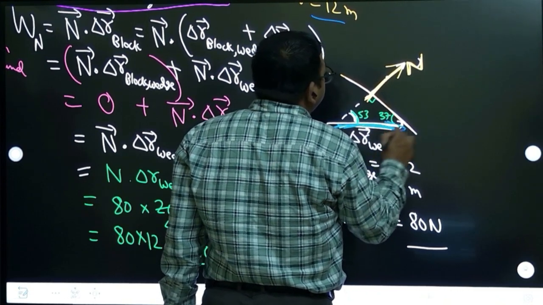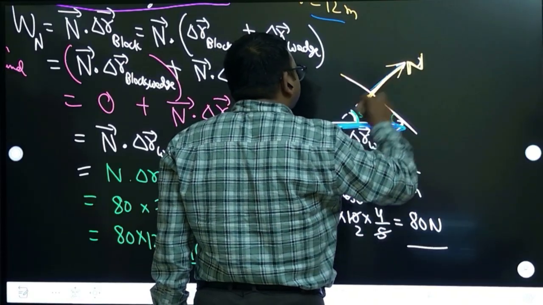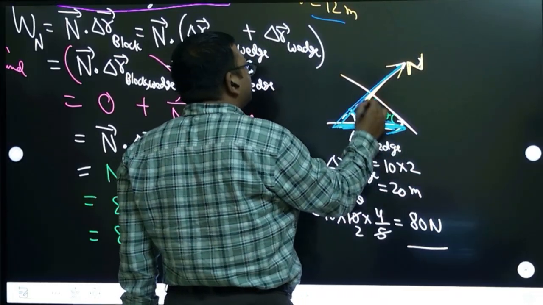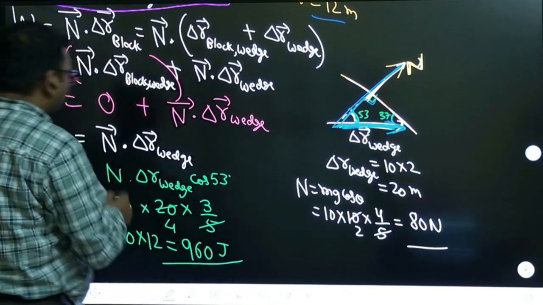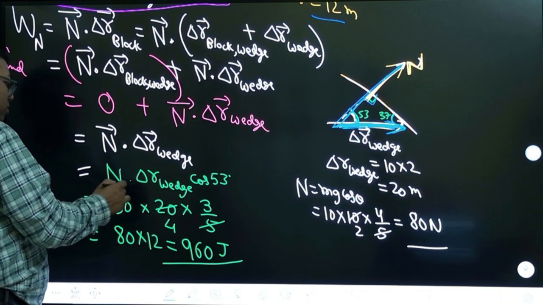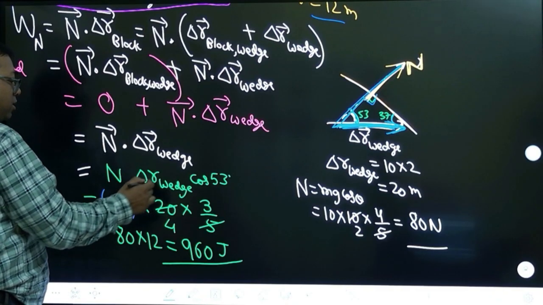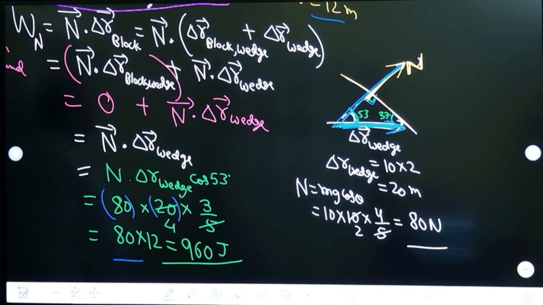So we want to calculate the dot product of this normal and this. The normal is making an angle of 53 because this is 90, this is 37, this is 53. Okay. That is the dot product we are doing. So normal into this magnitude into cos. Normal we already calculated. Wedge displacement we calculated. Angle we calculated. Clear?